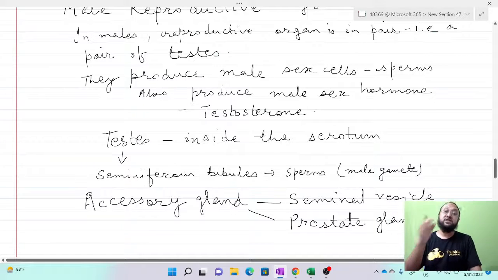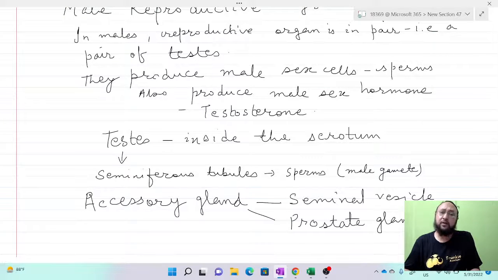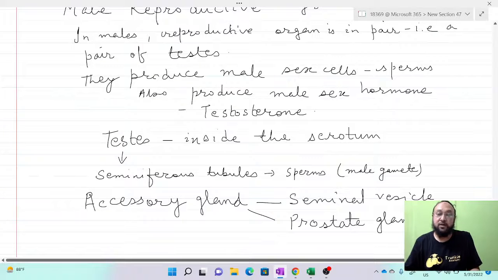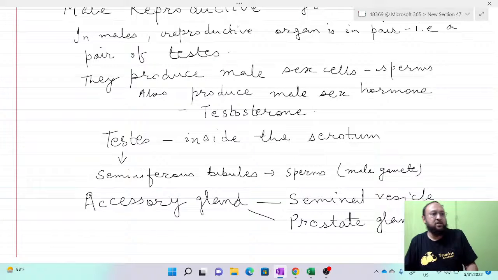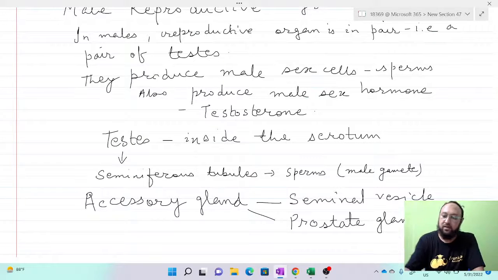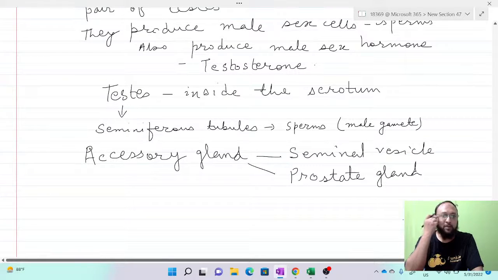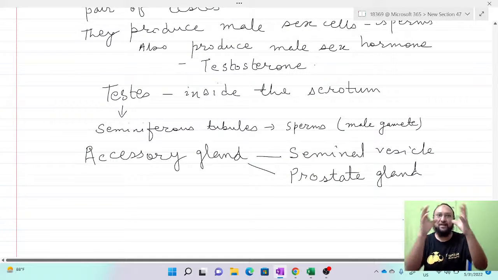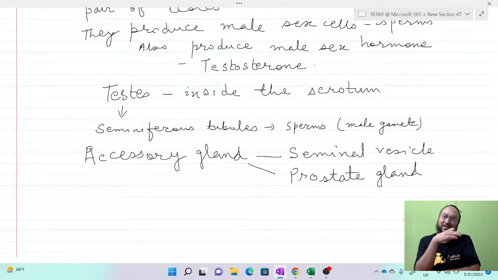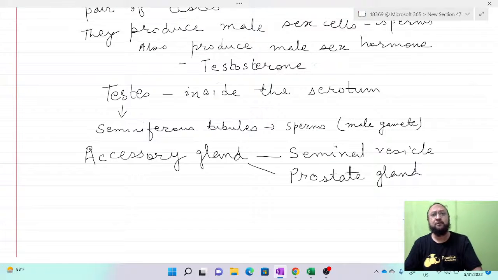The secretion of the seminal vesicles and prostate gland is responsible for nourishing and maturation of the sperm cells produced by the seminiferous tubules in the testis. They also contribute to the formation of semen. Sperm is only a single cell, but the major portion of the semen is extra material.